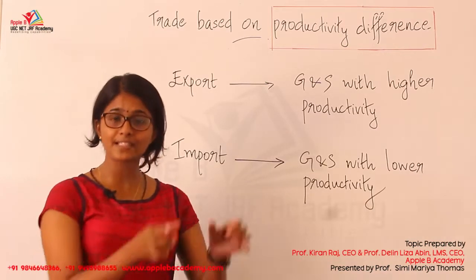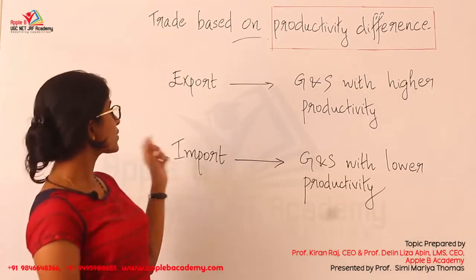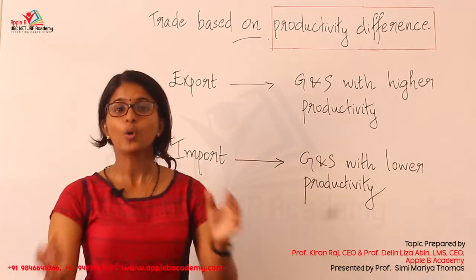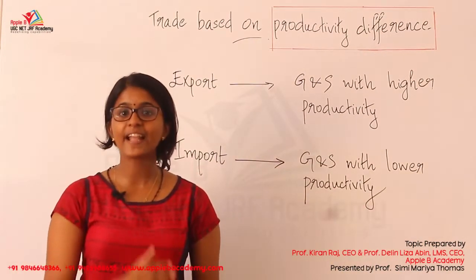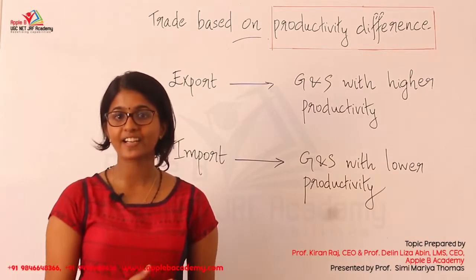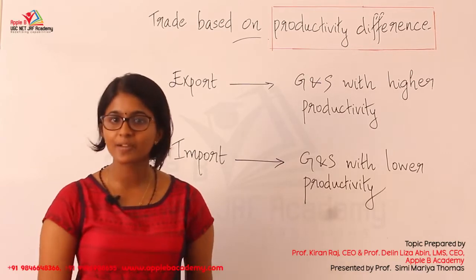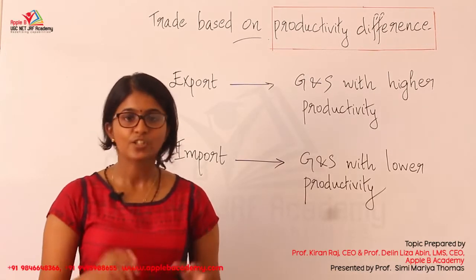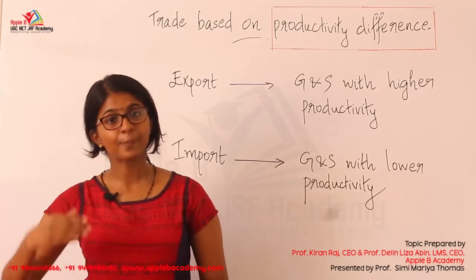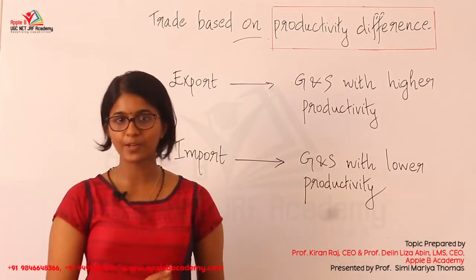And what determines this productivity difference? As we have said, they will export the goods and services with higher productivity. So a nation will export the goods and services which they can produce in a better manner using the available resources, raw materials and geographical aspects. A nation will always export a good for which they have better productivity using the available resources.